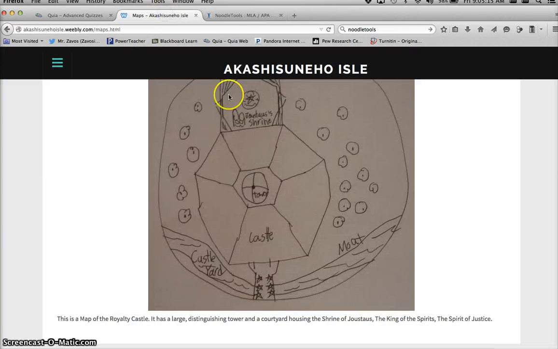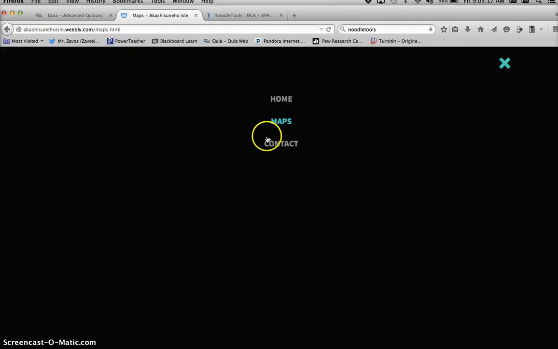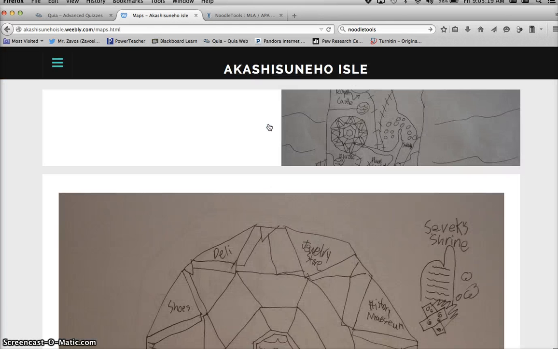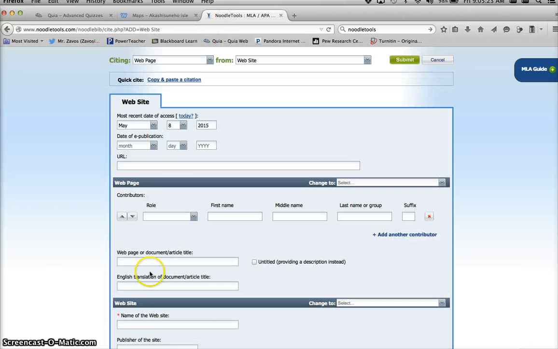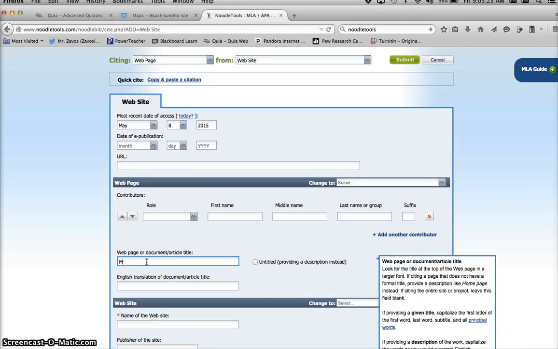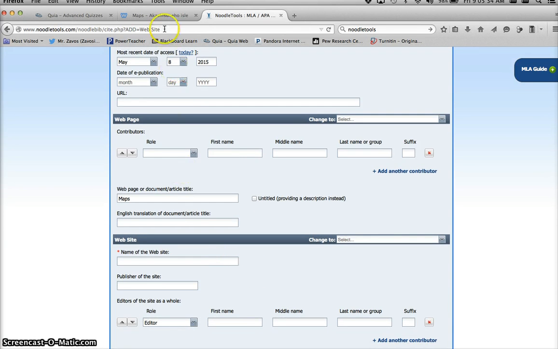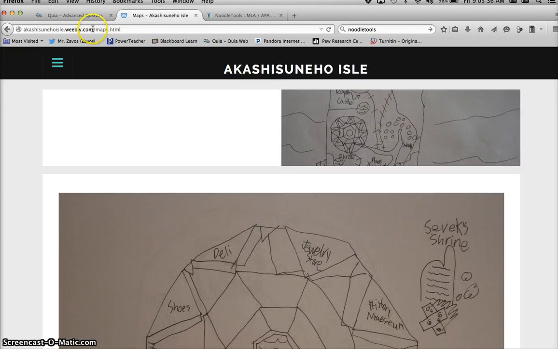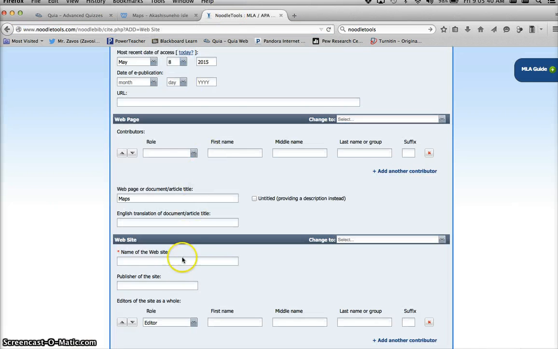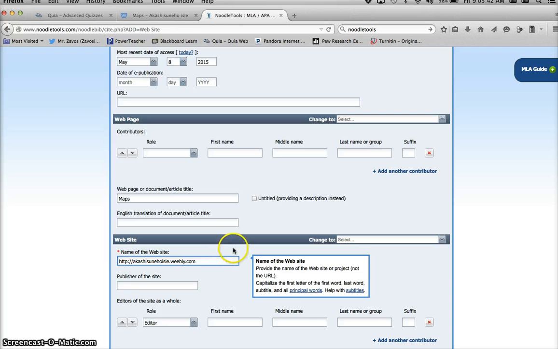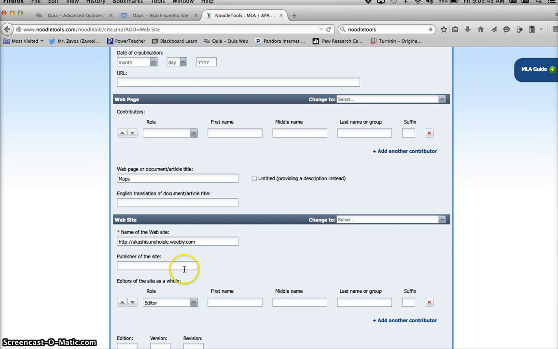You can notice that I went to the maps page, so I'm actually on the maps page of the site. That means when I go into Noodle Tools, I'm going to type in the web page is maps. Now I'll go here to the name of the website. The basic name of the website is this. I'll copy that. I will paste that in. Wonderful.